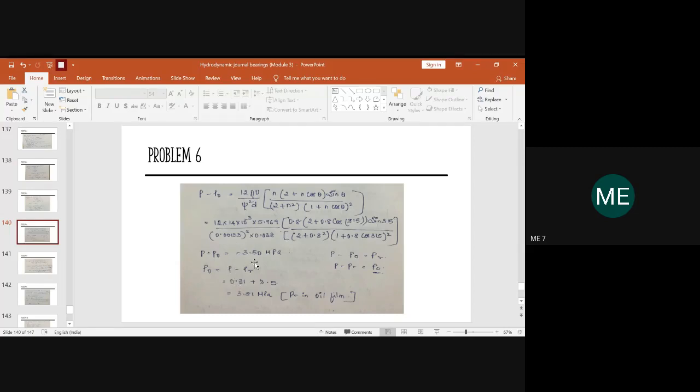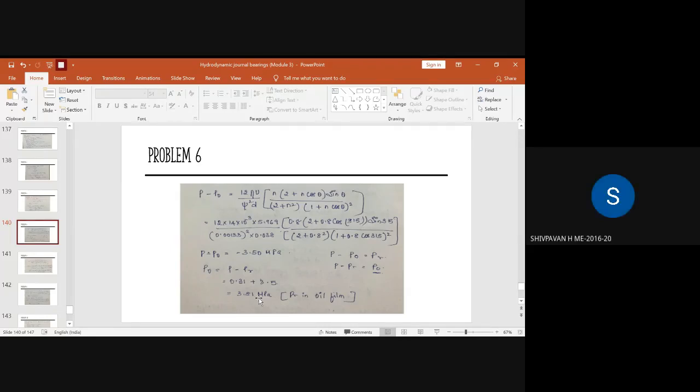The pressure difference value we always get in negative. So minus of minus PR here, it becomes positive. So I have written here 3.5. If you have got 3.49, you can write it as 3.49 only, not a problem. So when we add these two, we will get the value of the pressure across the oil film. So everyone calculate and tell me what is the pressure across the oil film we get. Are you getting 3.81 or 3.82? Kindly let me know.